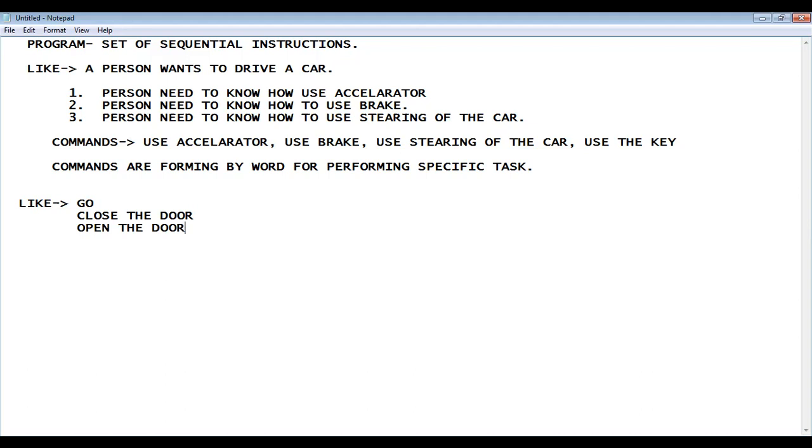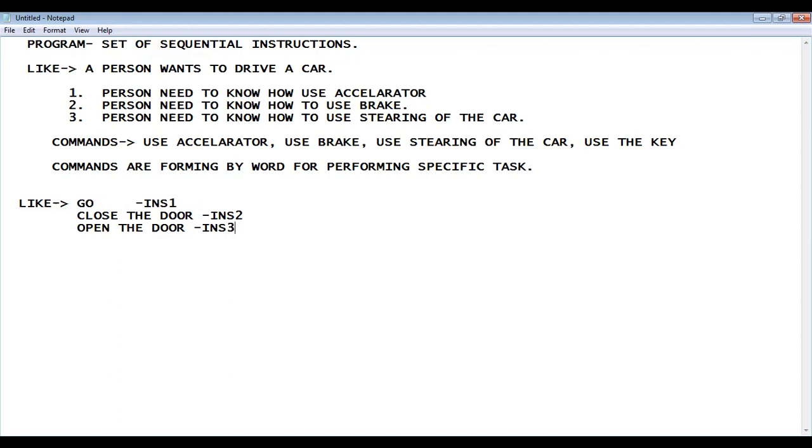Being a programmer, or being a beginner in programming, we need to know how to form instructions by the help of commands, because go, close the door, or open the door all collectively form one instruction. Suppose this is instruction number 1, which is referred to by INS1. This is instruction number 2, referred to by INS2. This is instruction 3, referred to by INS3. So instructions are required to perform any program.